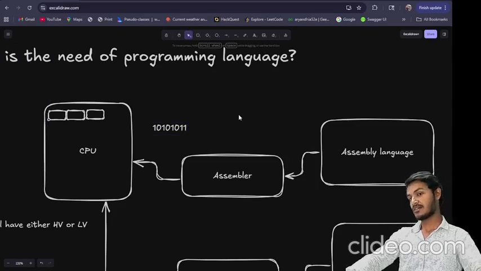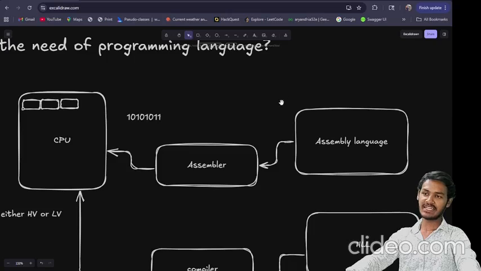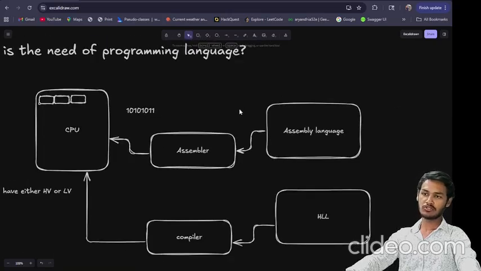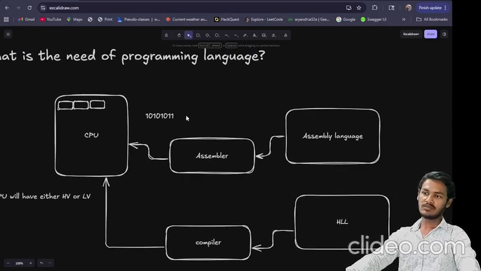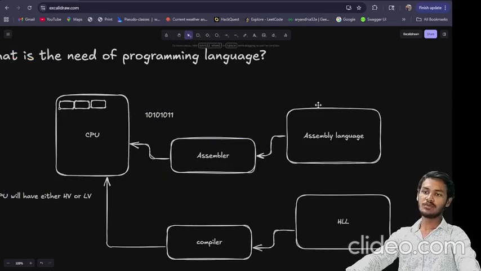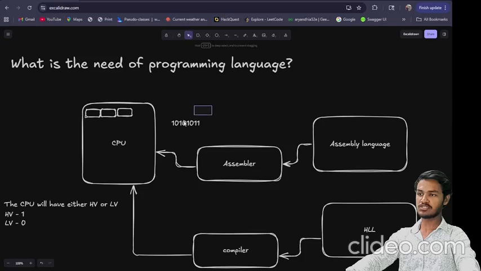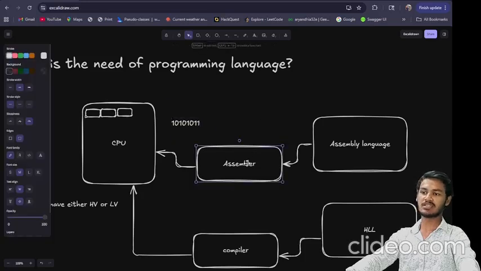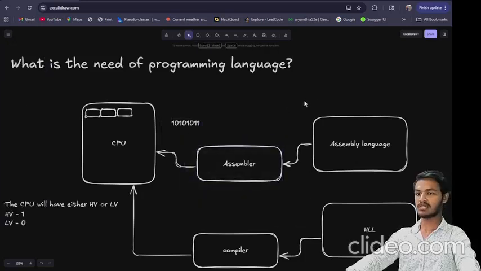So the great scientists came up and said that we are not going to use binary instructions to write our software anymore. We will use assembly language. But the problem is still the same, that CPU is not able to understand any other language. CPU can only understand binary instructions. So we need a software which can convert our assembly language into CPU instructions, and that software is known as assembler. This is the task of the assembler, to convert the assembly language into binary instructions.